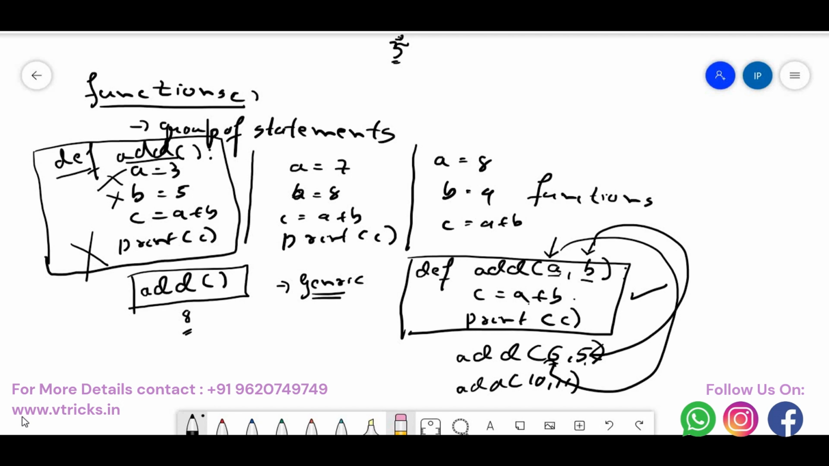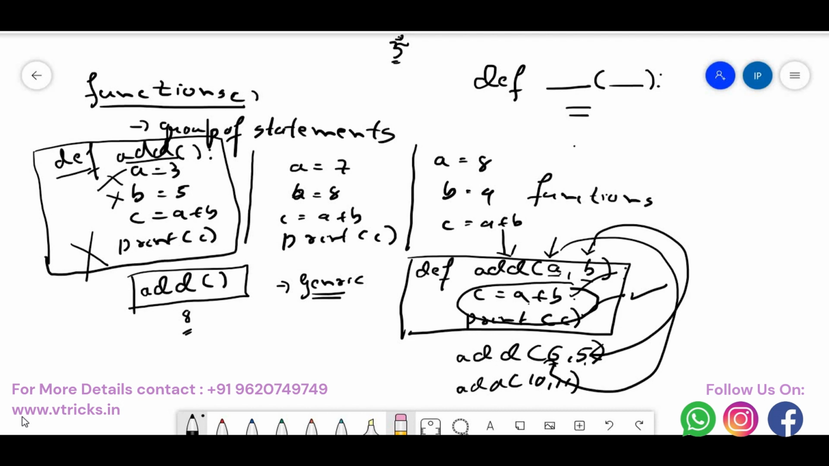Now what happens? 10 will go and sit in a, 11 will go and sit in b. Again c is equal to a plus b. Print c will be the output. What we need to understand is, okay, we are defining a function by name def. The common syntax is def followed by the function name, open bracket, this space reserved for your arguments, do some operation and end it. So here this is called statement number 1, this is called statement number 2. So a group of statements combined together under one block is called a function.